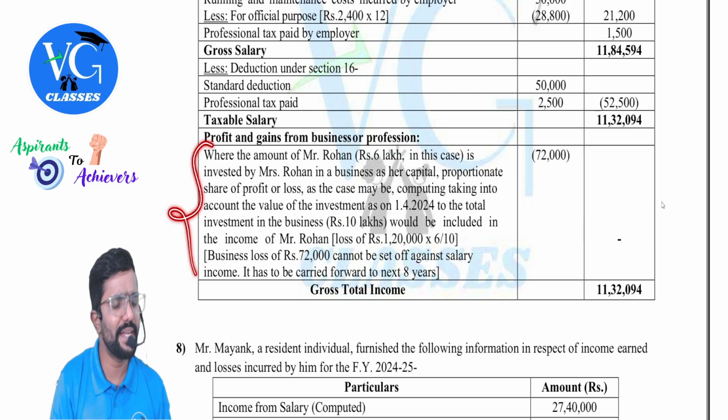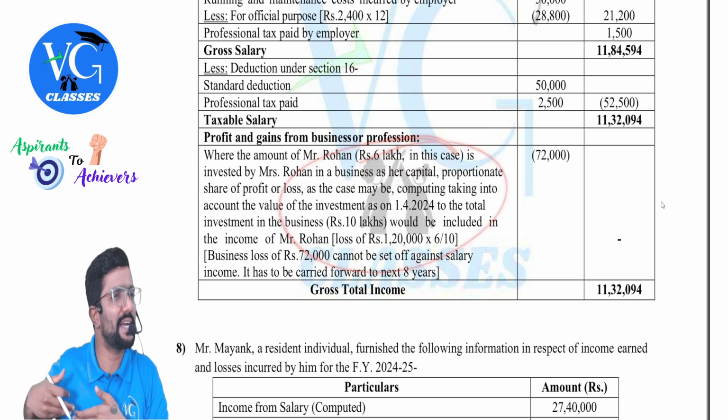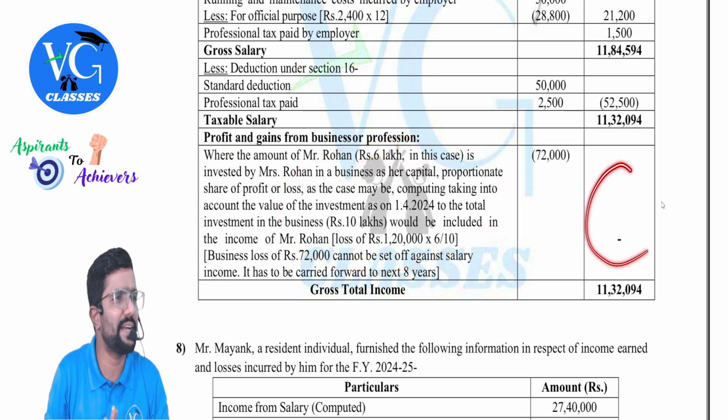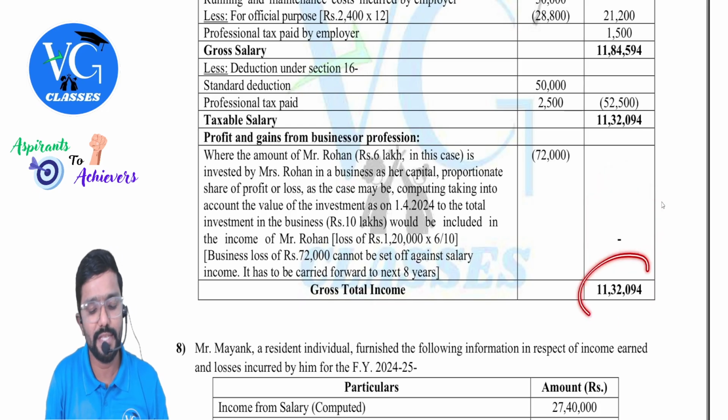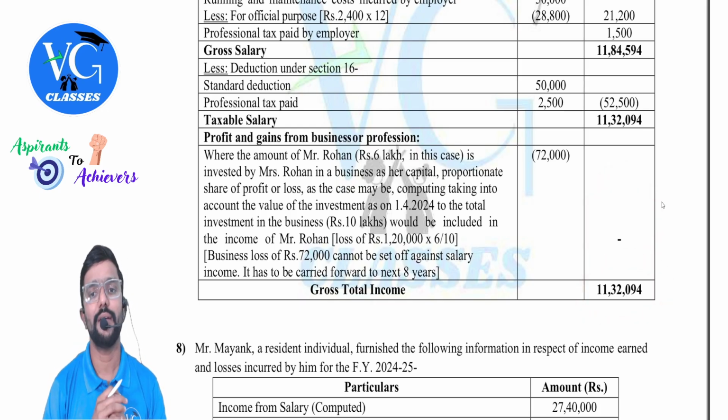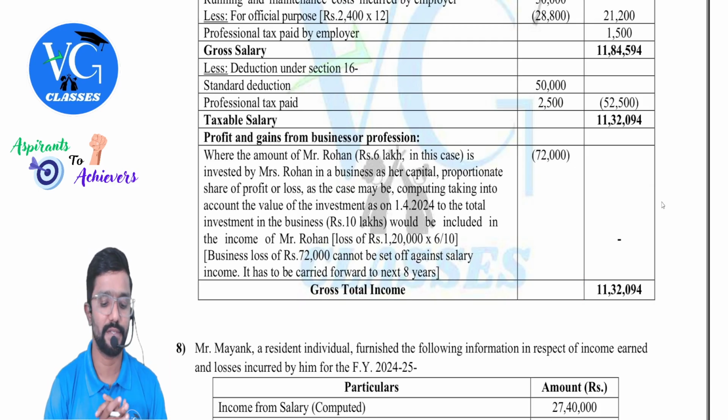You can also separately give a note for it. Instead of showing here, sir, can I straight away give only a note? Yes, because it will not affect income calculation. So what is this gross total income? It is 11,32,094. Easy? Yes.